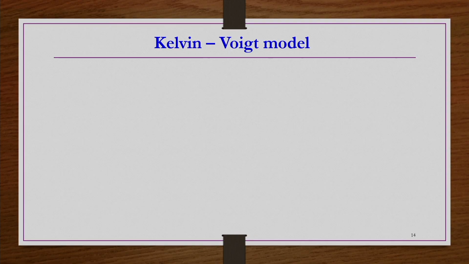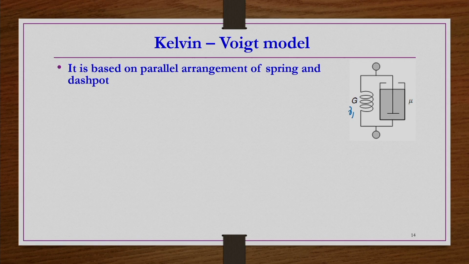So, now we see the Kelvin-Voigt model, which is the other model where we have the linear combination of again spring and dashpot, but now these are parallel to each other. So, now we have a spring whose strain is gamma 1, and then whatever the strain in the container having viscous Newtonian fluid, the strain is gamma 2, right.